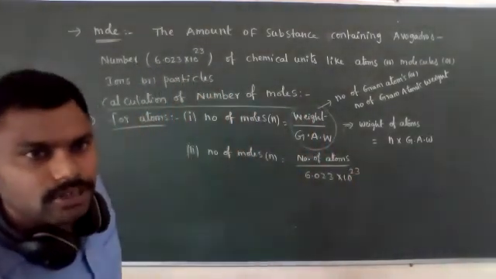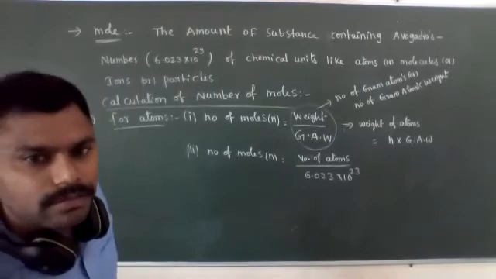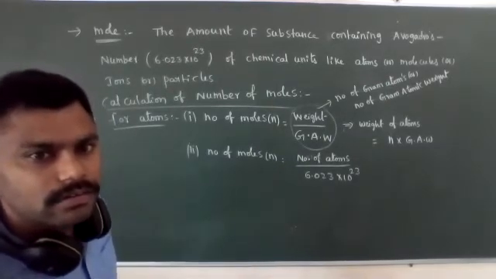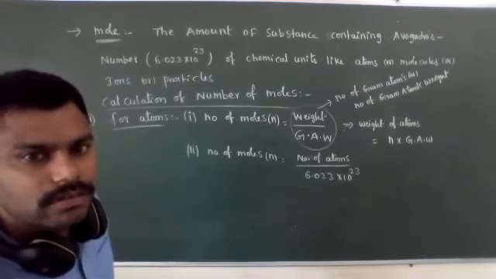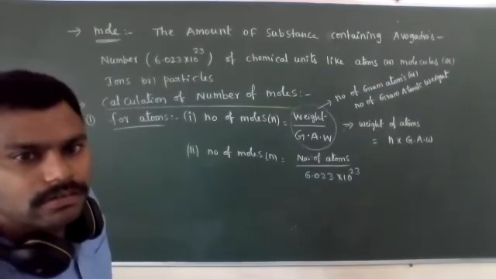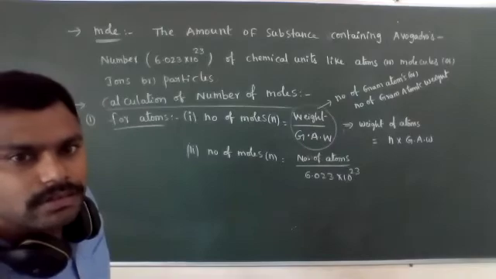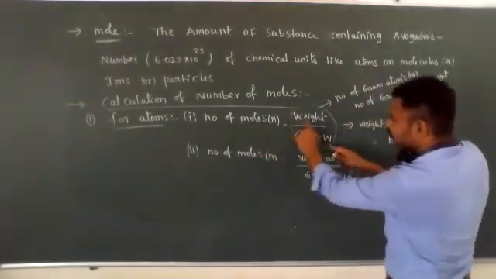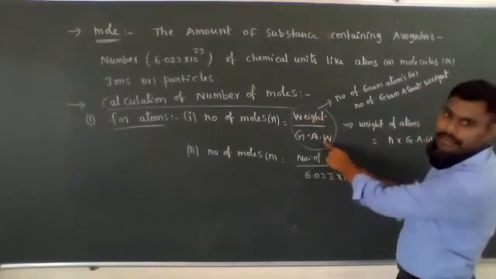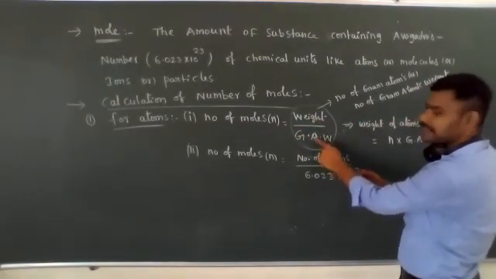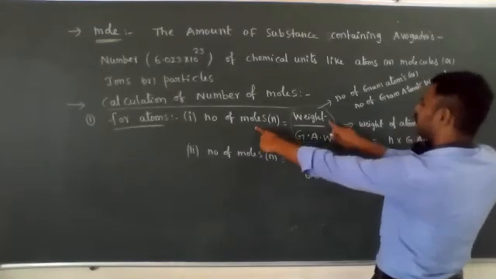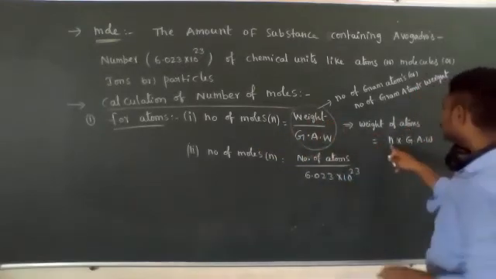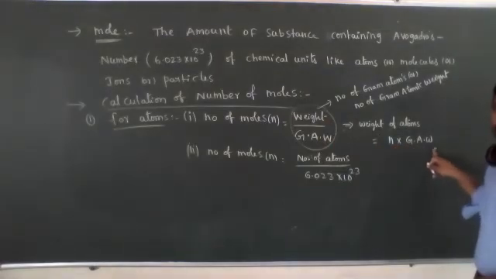From n equal to weight by gram atomic weight, the gram atomic weight is the denominator; when it moves to the other side, we get weight of atoms equal to number of moles into gram atomic weight.